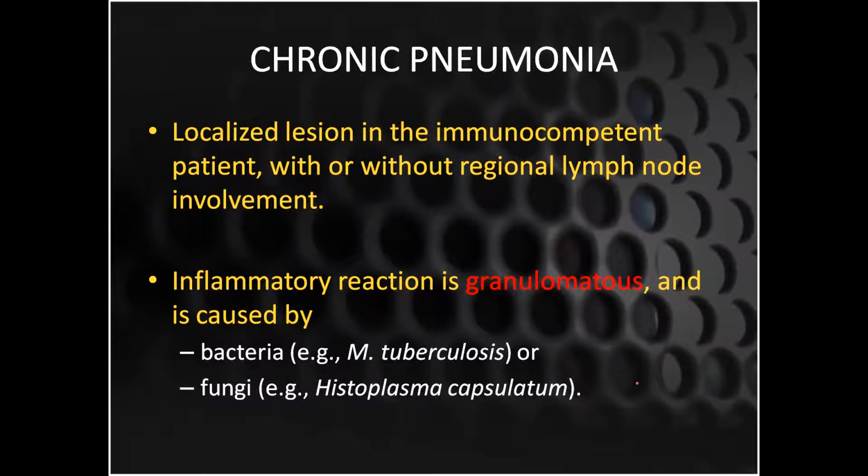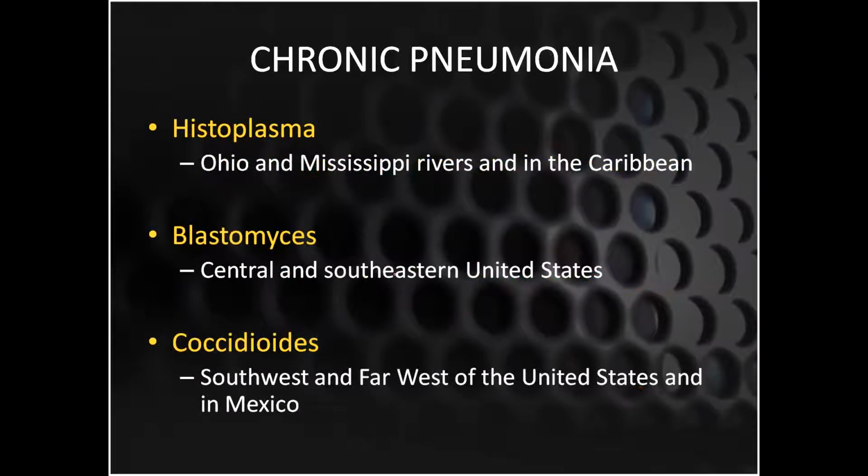As you know, chronic pneumonias can occur in immunocompetent patients, with or without regional lymph node involvement. We have just talked about how the inflammatory reaction is granulomatous, and the most important causative agent in bacteria is Mycobacterium tuberculosis, or in fungi Histoplasma, Nocardia, and others. The most important fungal causative agent is Histoplasma, which can be seen in people living by the Ohio and Mississippi rivers.